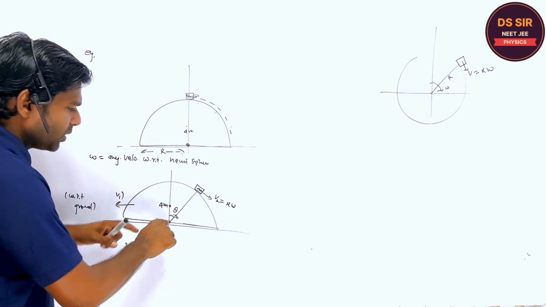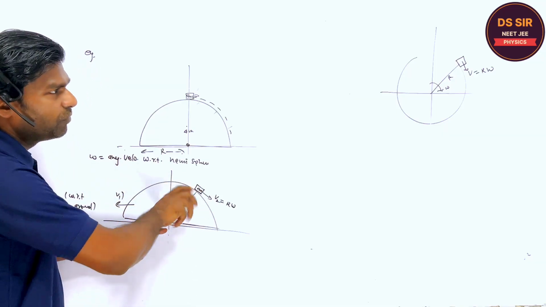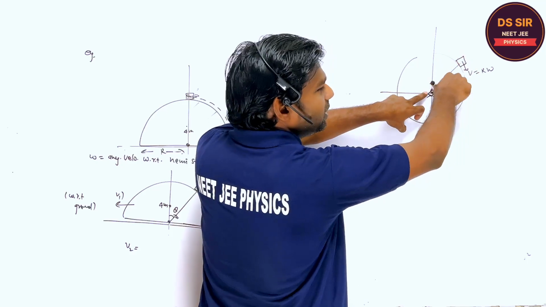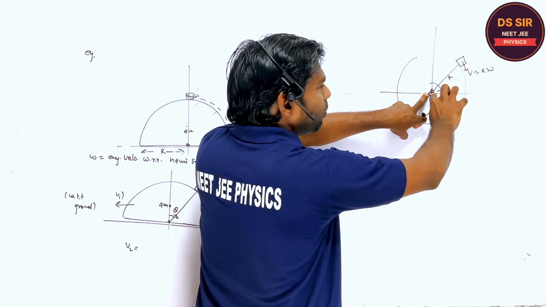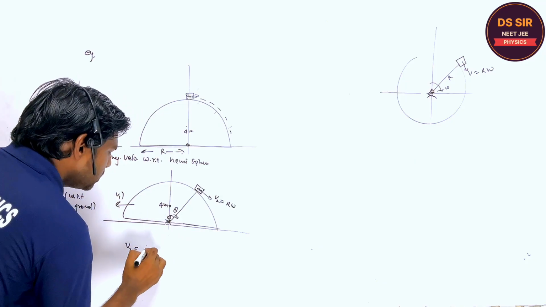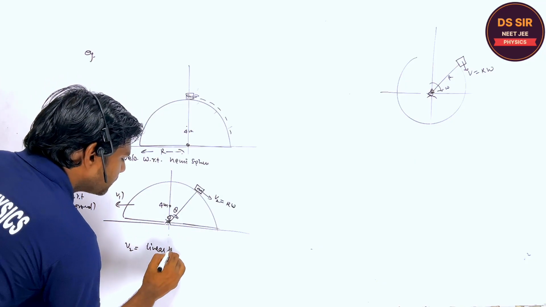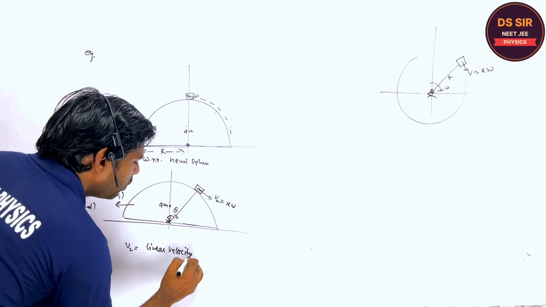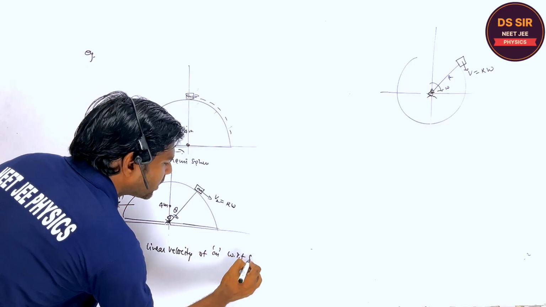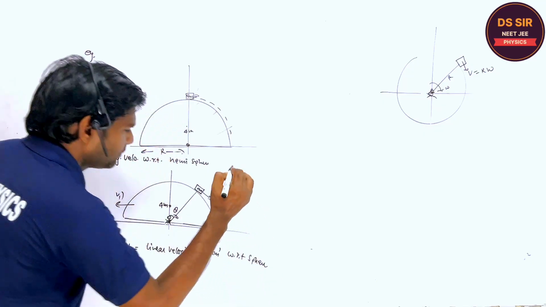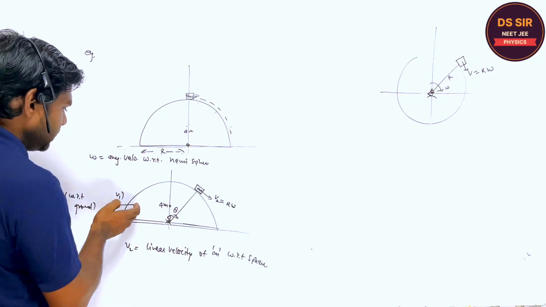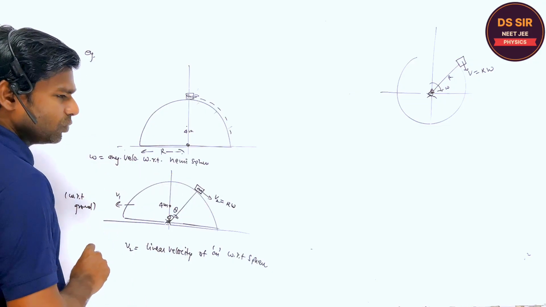v2 is the linear velocity. If you are sitting over here, v2 is the linear velocity of the block of mass m with respect to the sphere. Are you getting or not? You tell. So this is v1, this is v2.